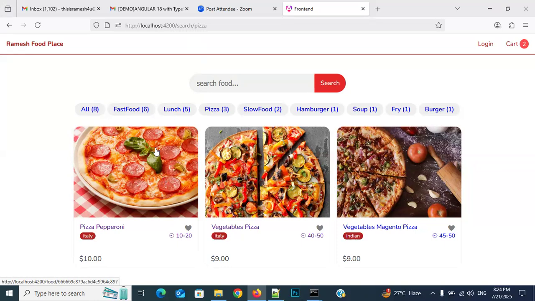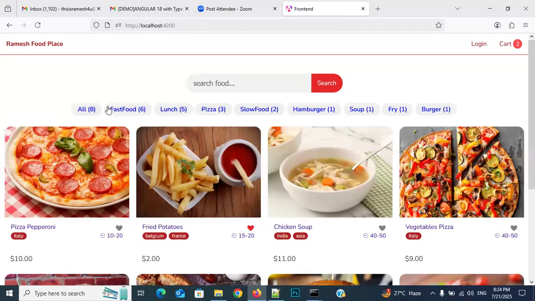Okay, everyone, right? What will somebody do? They don't search here. They will just click on the categories like this. How many types of categories? Our total is 8 foods. In these 8, 6 foods are fast food, 5 are lunch, 3 are pizza, 2 are slow food. Hamburger, soup, fry, burger are one each.